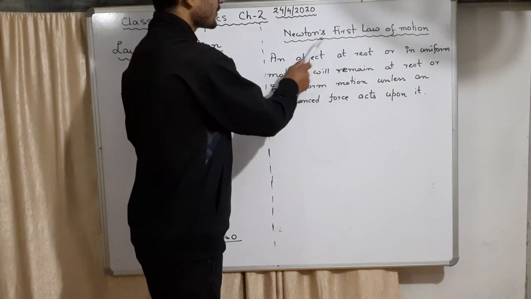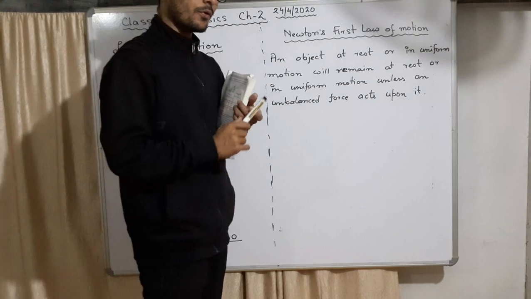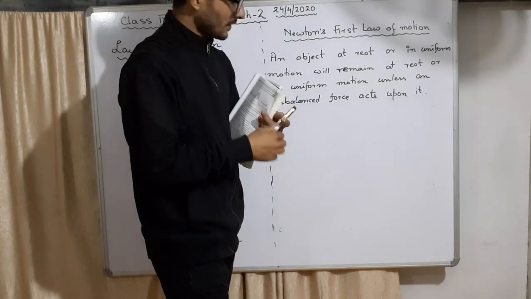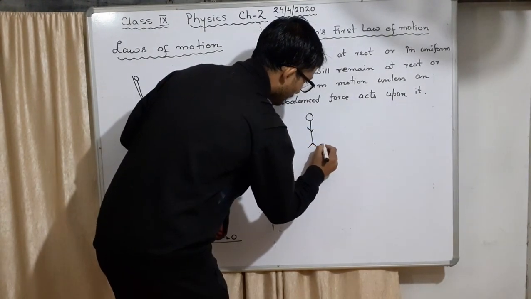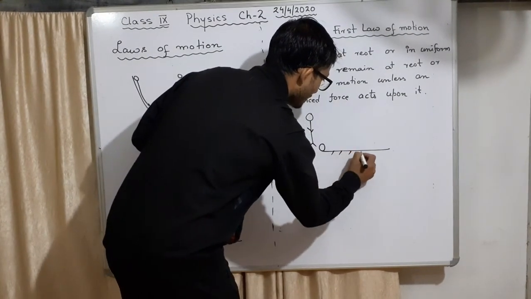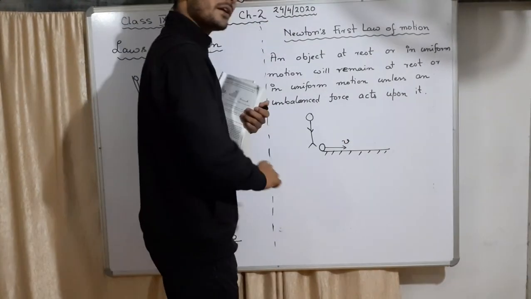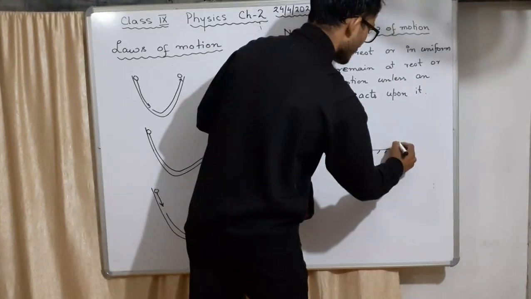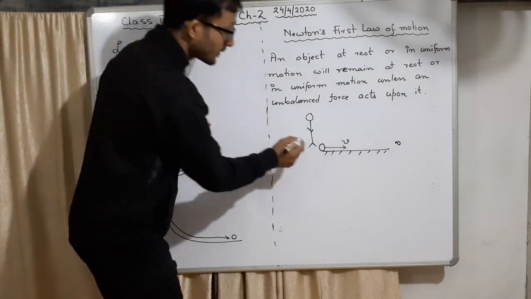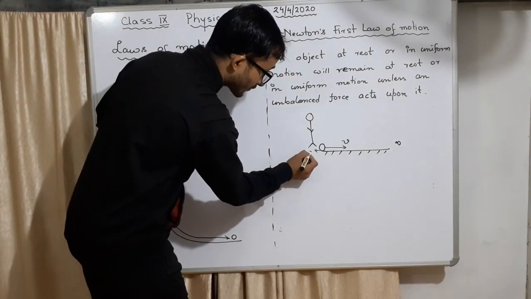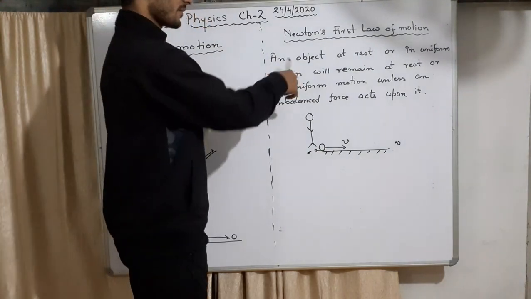So Newton says that if friction were not there, when a person kicks the ball on the ground, and the ball is moving, it will continue forever. But it stops. Why? Because there is friction between the ball and the ground, that is why it stops. Otherwise it would have gone forever. So that is his idea.